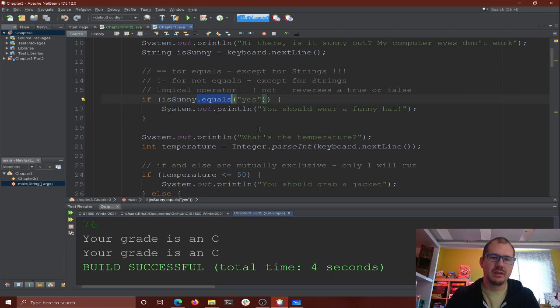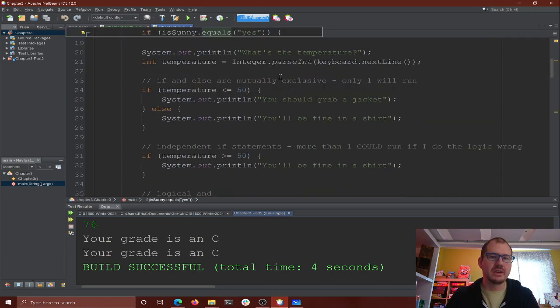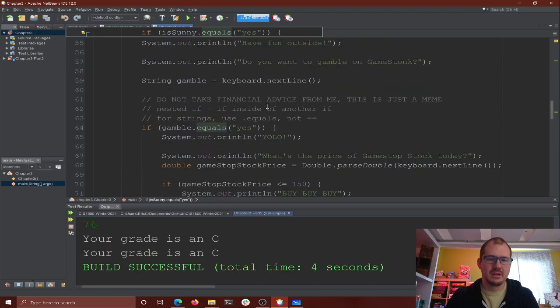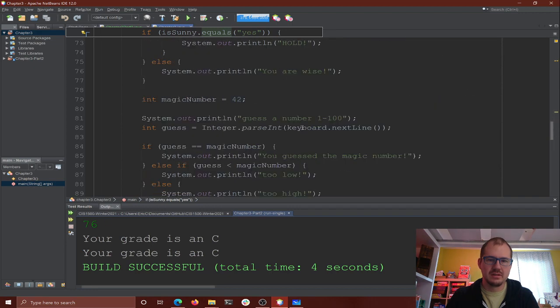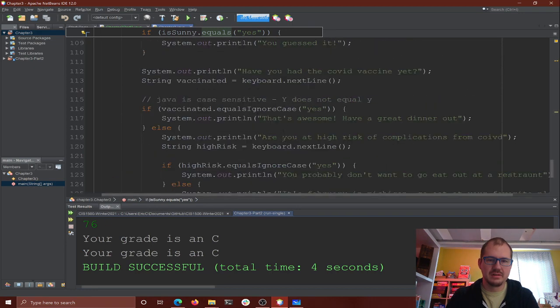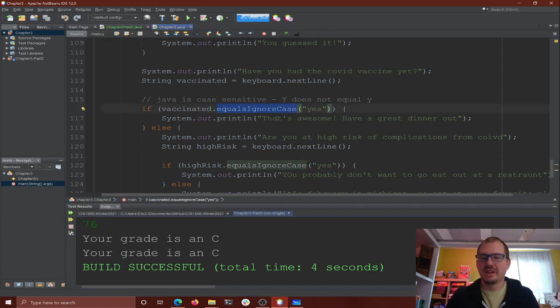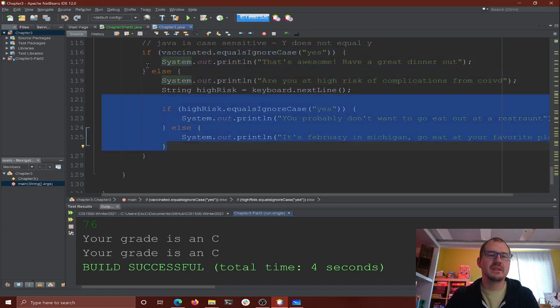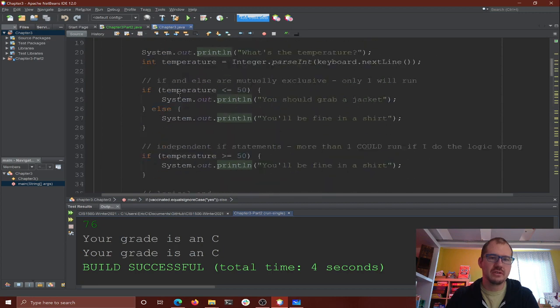This one's really important, especially because you can use the ignore case, which is really nice. When we do strings, where is it in here? Equals ignore case. Because you don't know what your users are going to type. Some people like uppercase, some people like lowercase. So equals ignore case is really helpful. Maybe we can have variables nested inside ifs, inside of other ifs, inside of elses, anywhere we want. You can go any level you need, which is all good.